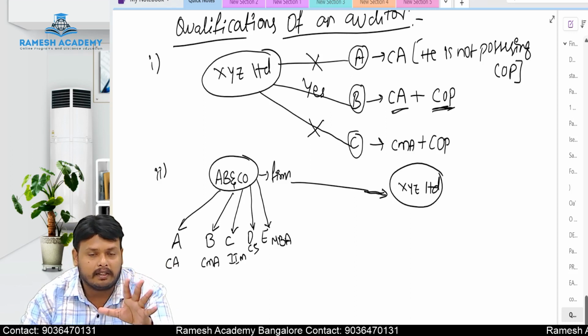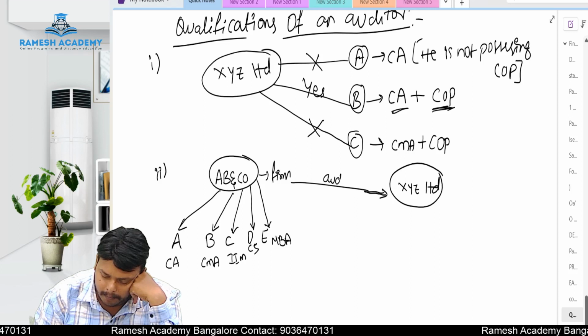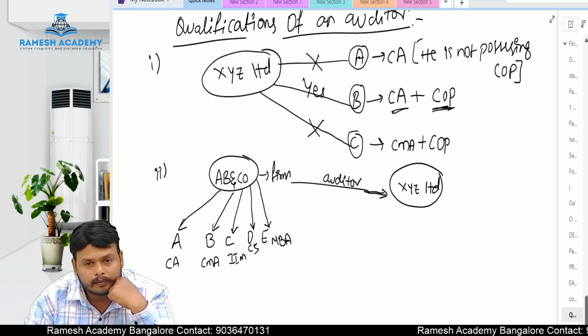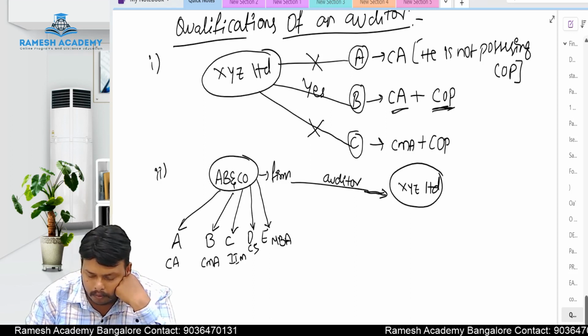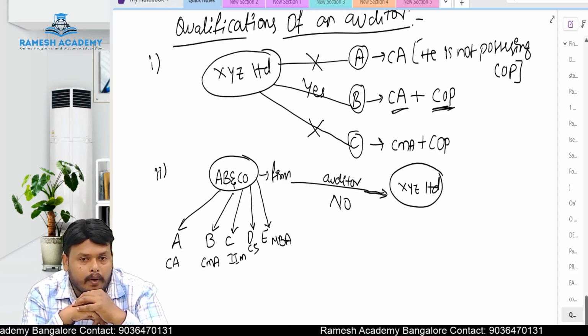Whether this partnership firm can be appointed as an auditor, the question is to XYZ Limited. The answer is yes or no. The answer is no. AB and Co cannot be appointed as an auditor.